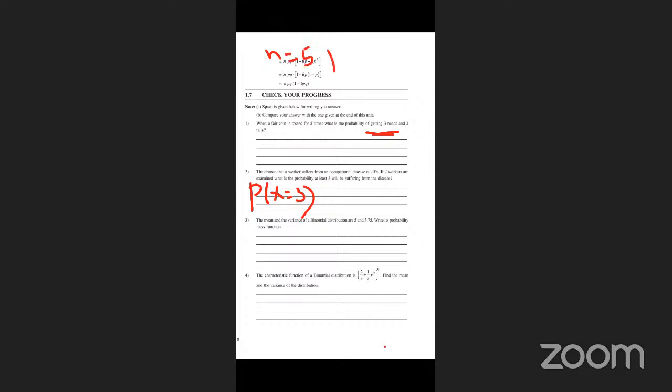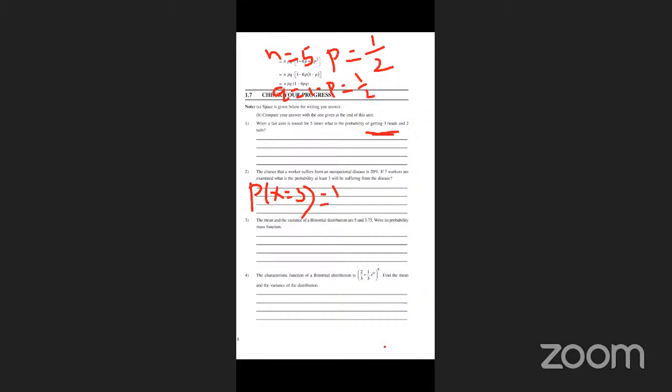Next, the p value, getting head. Head means 1 by 2. The probability of head occurring is 1 by 2. The probability of tail occurring is also 1 by 2. Next, q value is 1 minus p. 1 minus p means 1 minus 1 by 2, so q is also 1 by 2.